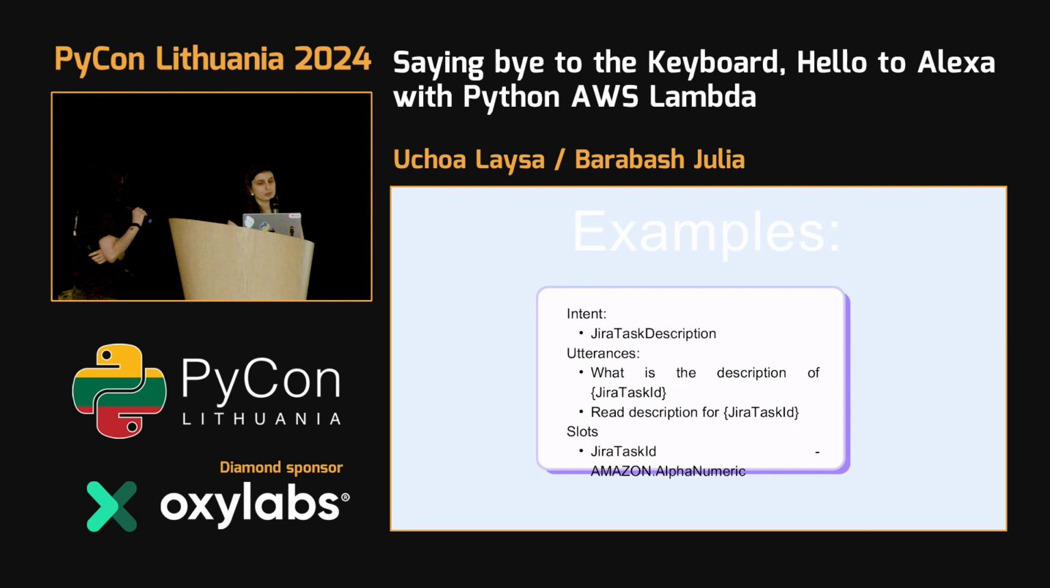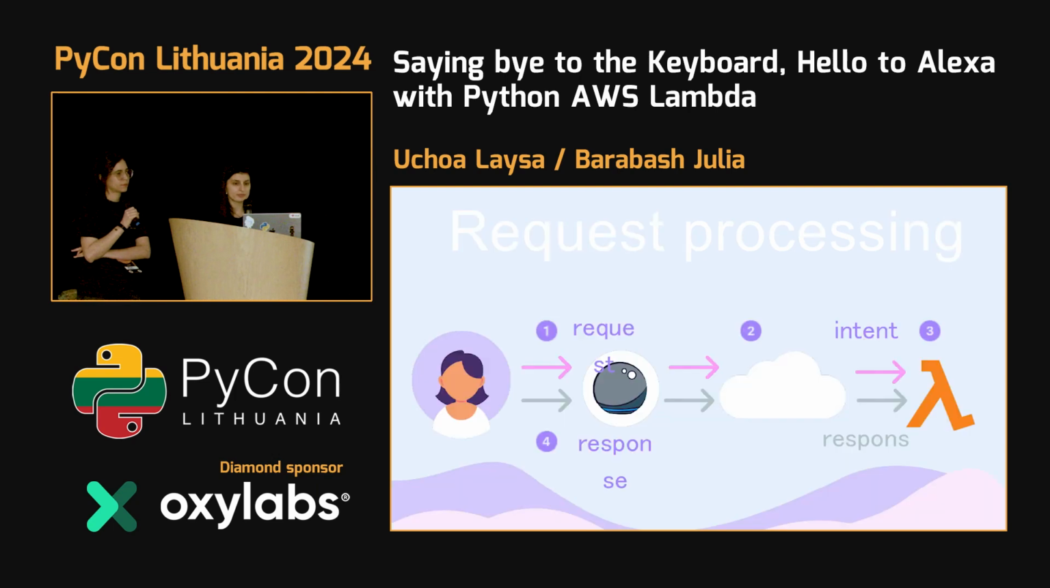I just want to get the description. So here you can see that I can say it in two ways. This will represent my utterance, like read description for Jira task ID, or what is the description of the Jira. And at that time, Alexa will translate this to an intent. Also, you can see here we have placeholders that will be our variables, which Alexa will also pass for us.